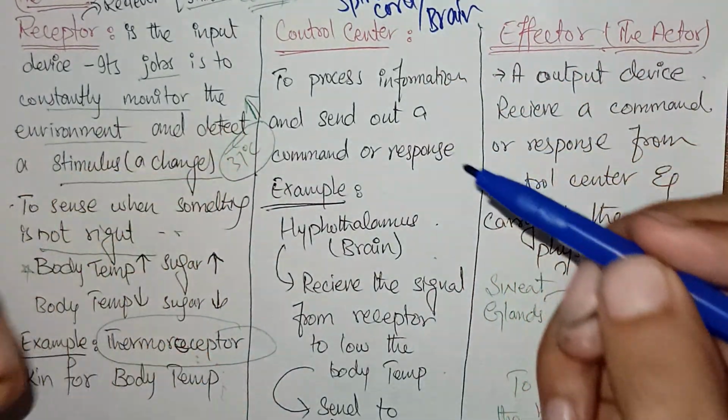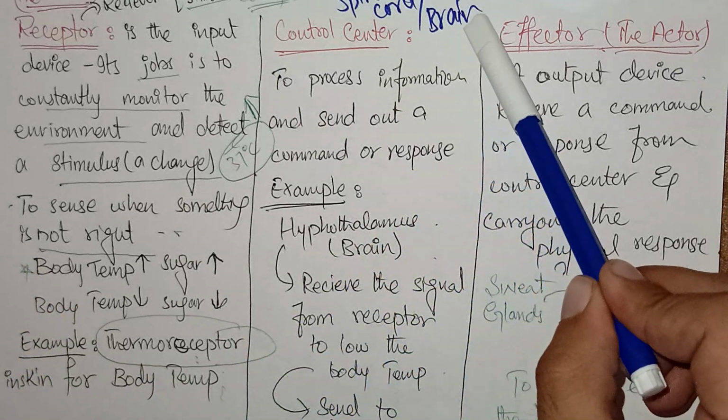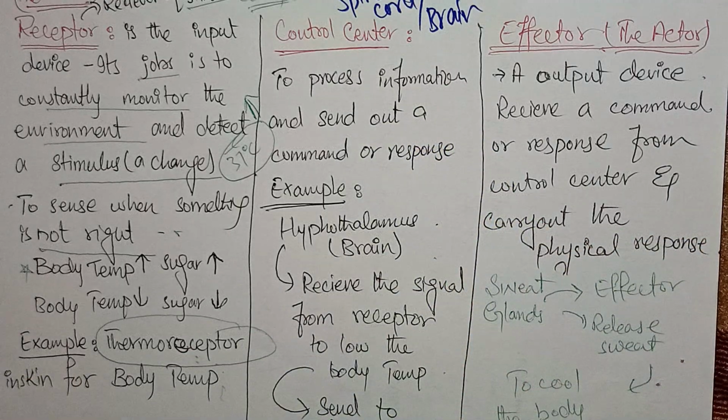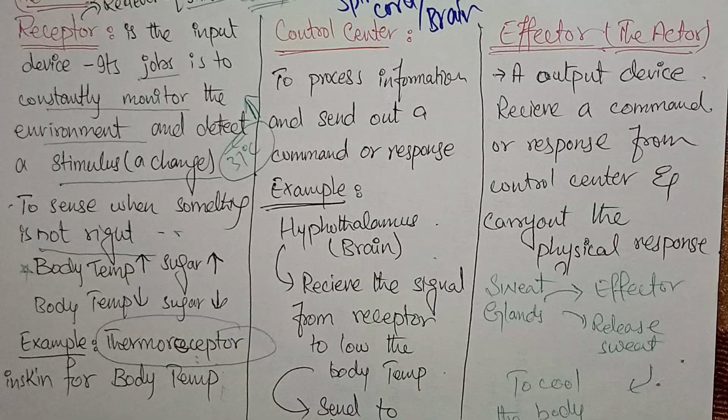Generally in every case it will be the brain, or in a reflex action it will be the spinal cord. Okay, so it processes information and sends out the command or the response.